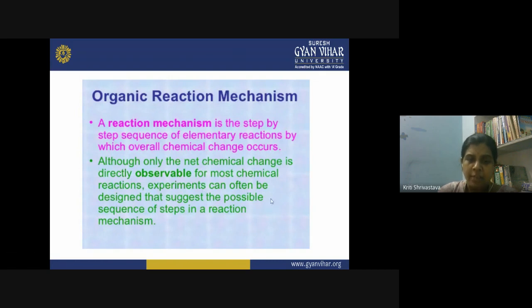You design the experiments and collect the data regarding your proposed mechanism, and when you get enough facts in support of it, then you consider that mechanism to be followed in that reaction.